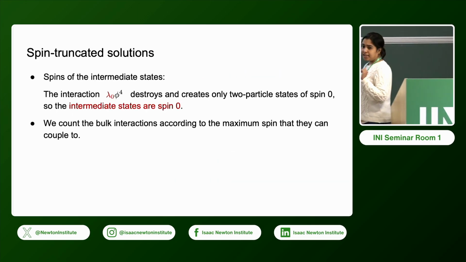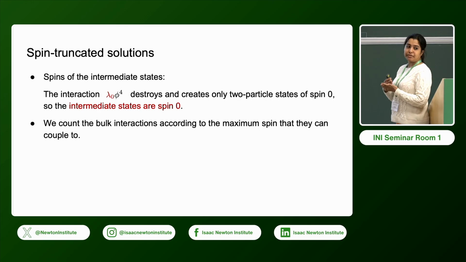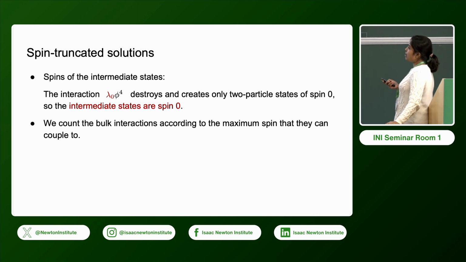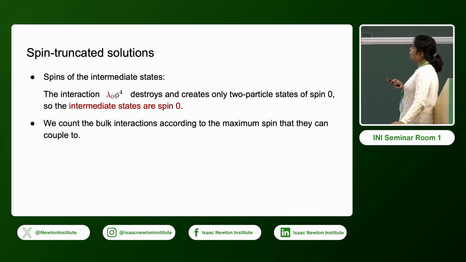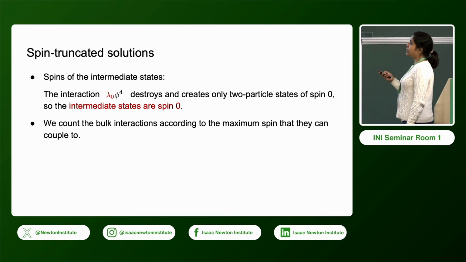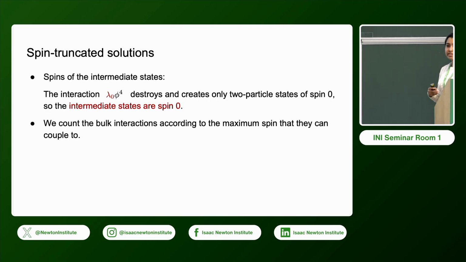Now, with these interactions that we have in the bulk, we can have a truncated solution on the CFT side. For example, this interaction phi to the 4 destroys and creates 2 particle states of spin 0. So one can show that with this bulk interaction, we can have intermediate states with spin 0. So no other spin states are allowed.